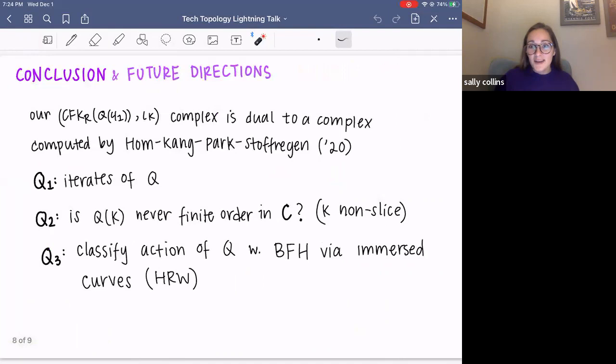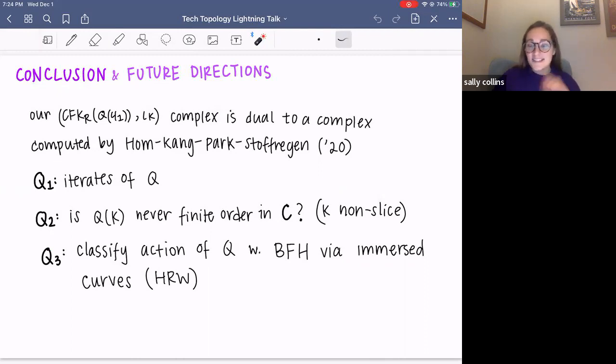Okay, I'm just about out of time, but here is my conclusion. Basically, my iota K complex is dual to a complex computed by Hom, Kang, Park, and Stoffregen in 2020. So I make reference to their result there and say, you know, this has infinite order.